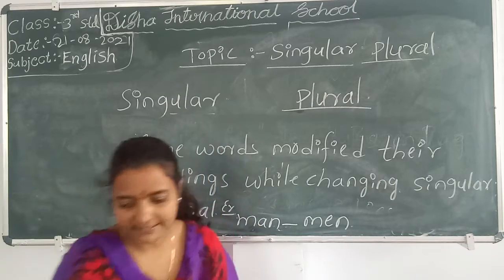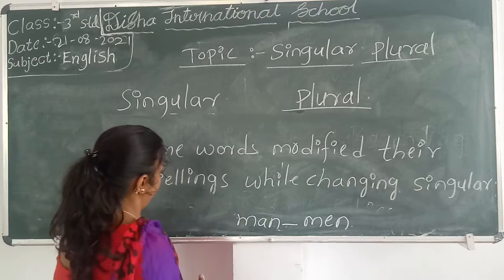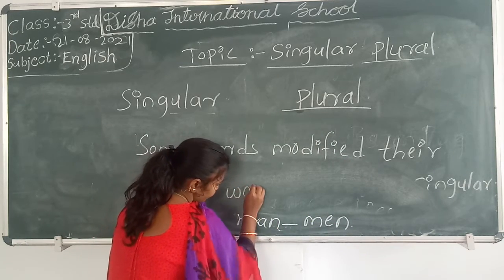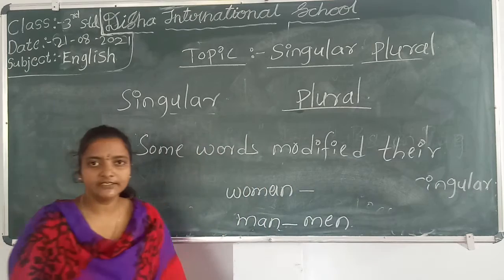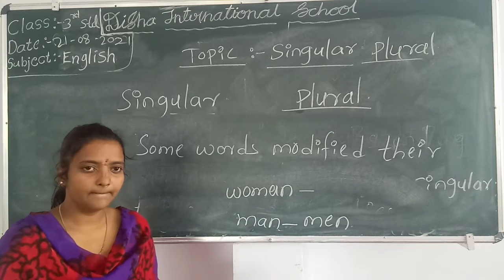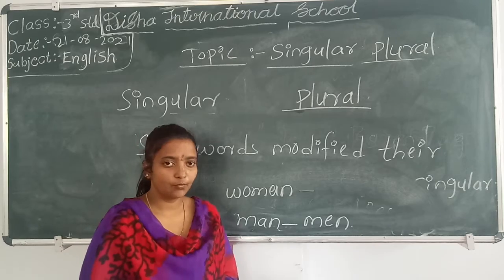I will write another example. Woman. Will you change it, children? Will you make it plural? What can I write to make it plural? What can I add?